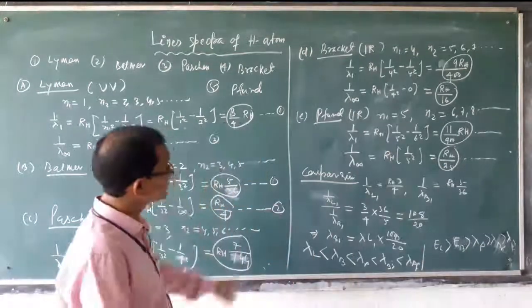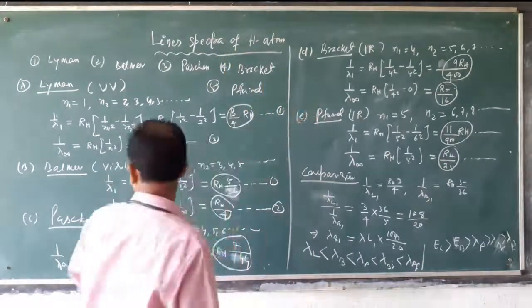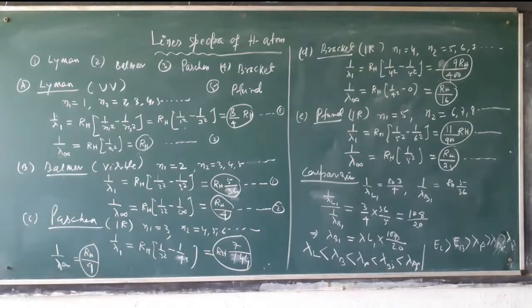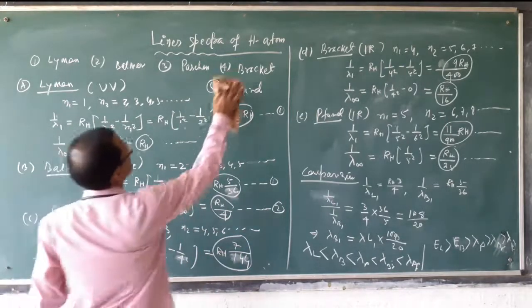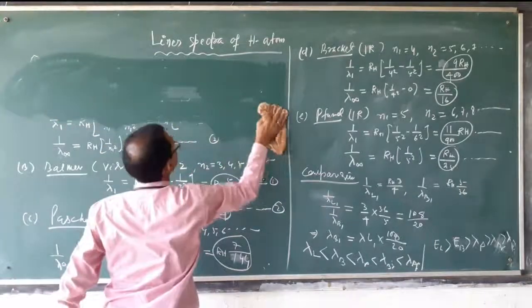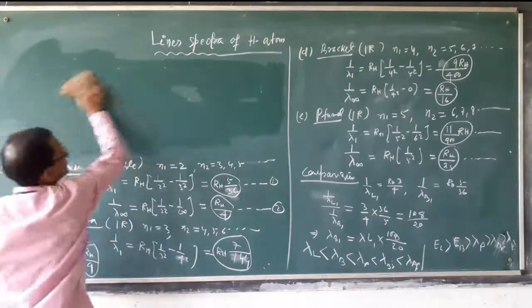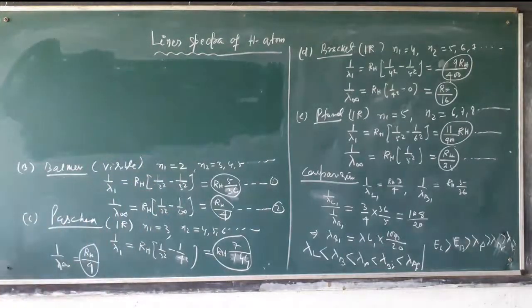But in the same series, if you compare, it will be just opposite. What is the order?